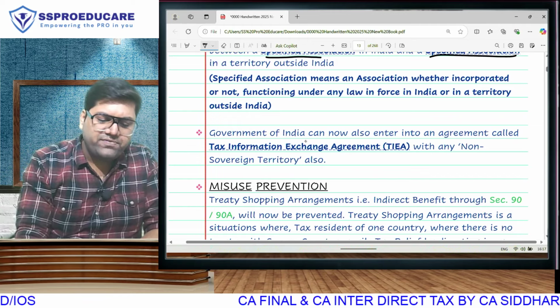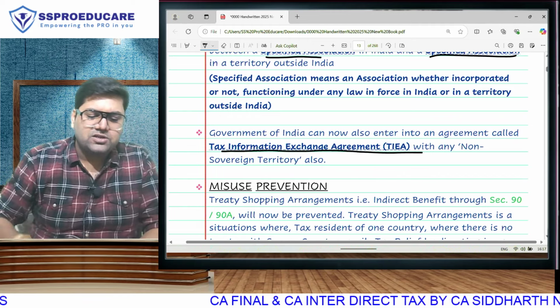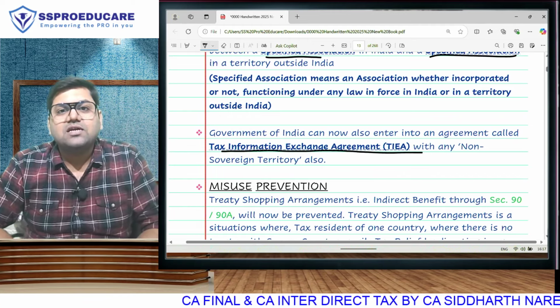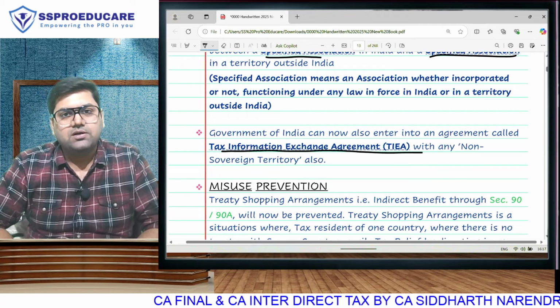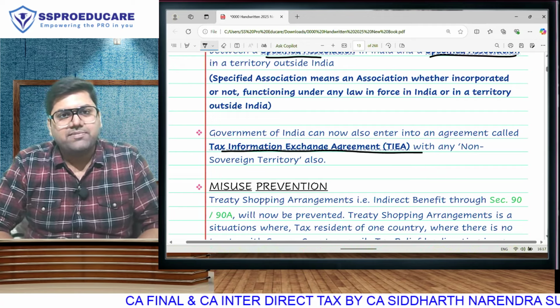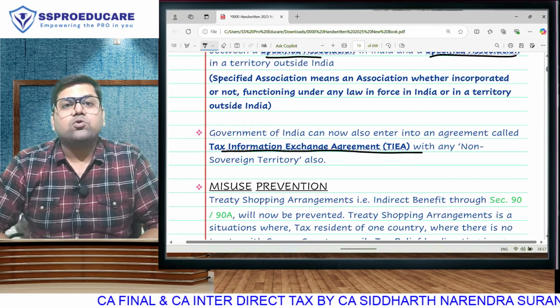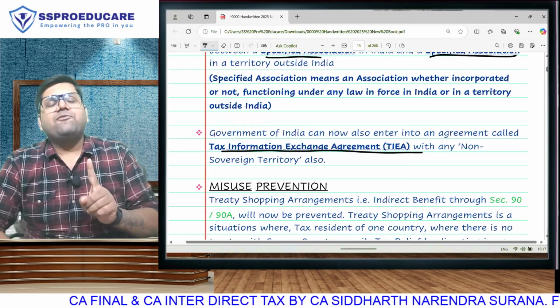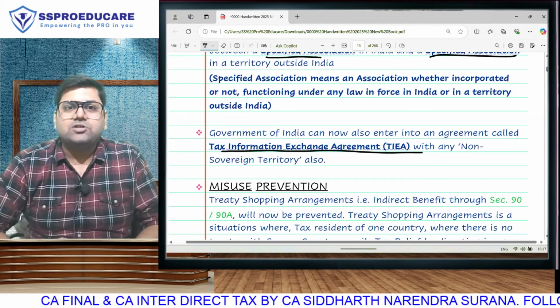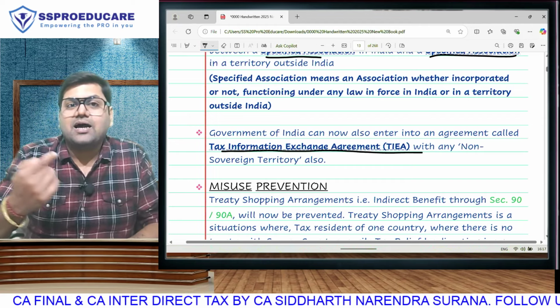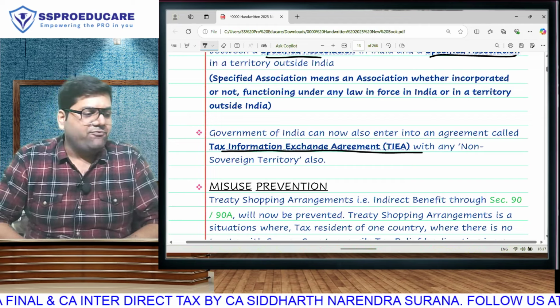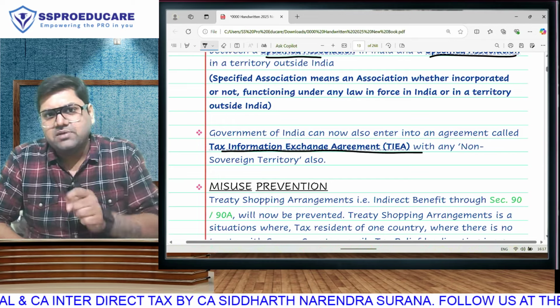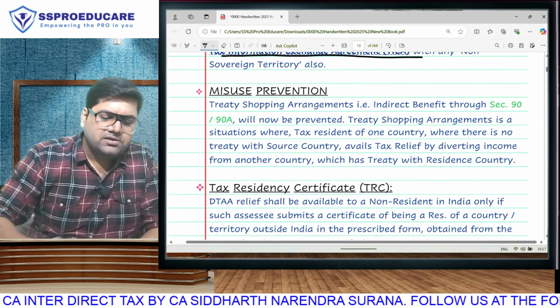In fact, Government of India can now have an agreement with a non-sovereign territory, something which is still under kingdom rule. That is also going to be allowed. So all kinds of agreements government can enter into, the main two objectives being: one, relief from double taxation; two, exchange of information so that government gets data about your foreign transaction. And for relief, we have two methods. We discussed them: tax credit and tax exemption method.